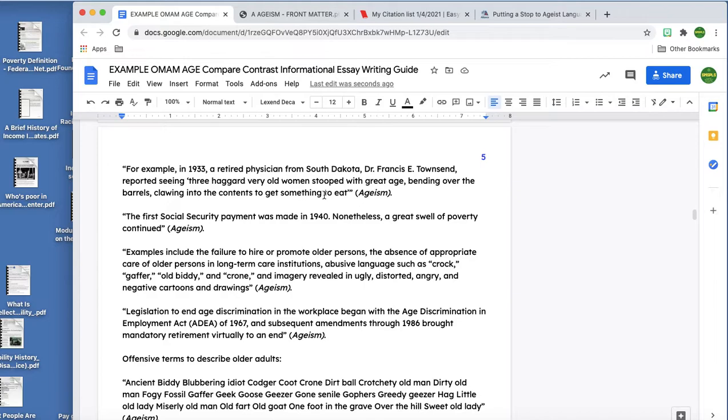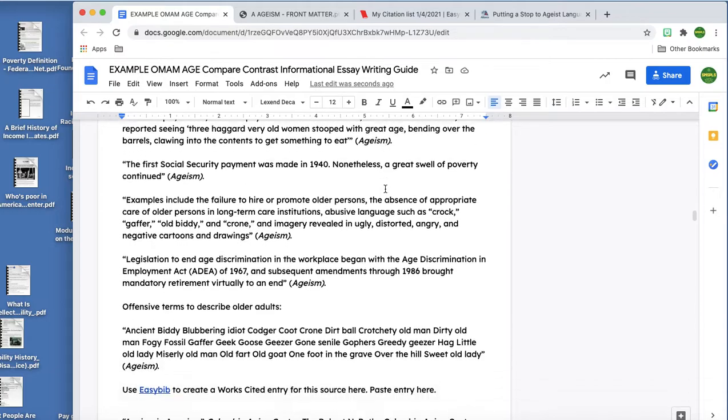Okay, so I think I'm going to paraphrase the stuff I read about the Great Depression. So basically, what I read in the article talked about how during the Great Depression, everyone was struggling financially. So even people who were young and fit and capable of doing heavy labor had difficulty getting work. So older people didn't even stand a chance. So I want to make sure I talk about that. And this is another place I'm going to need to go back and find that page number. So this time I'm not going to do a direct quote. I'm going to paraphrase.